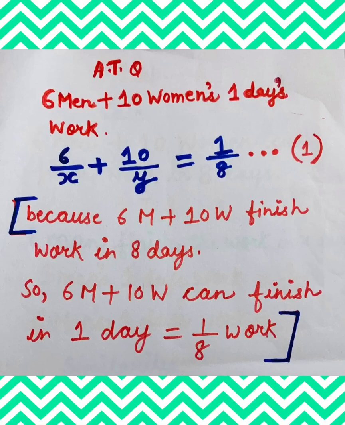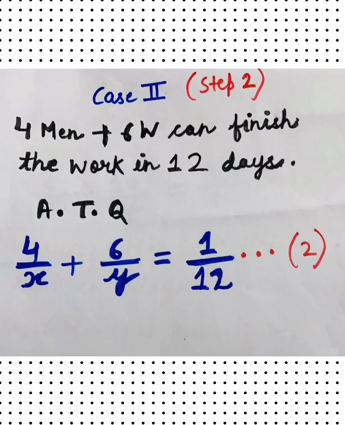Similarly, children, in case 2, we shall frame equation number 2. Case 2, step 2: 4 men. It is given in the question that 4 men and 6 women can finish the work in 12 days.